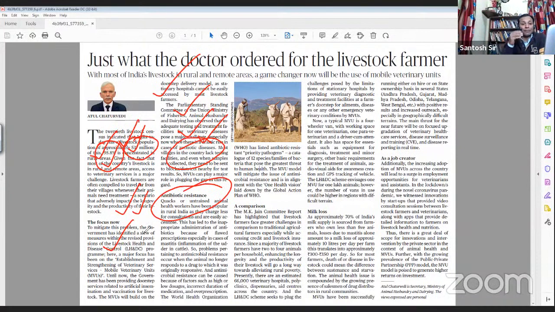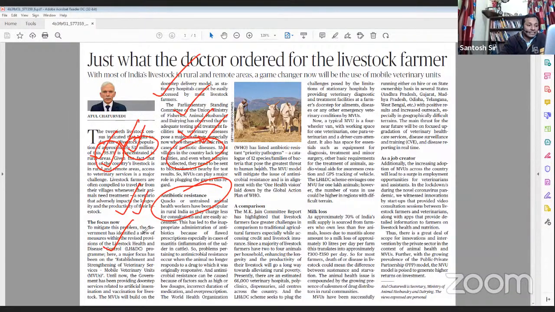Antimicrobial resistance is becoming one of the biggest health challenges which will face humanity in the coming decades. And this is not just for the human population; it is now spreading in animals too.